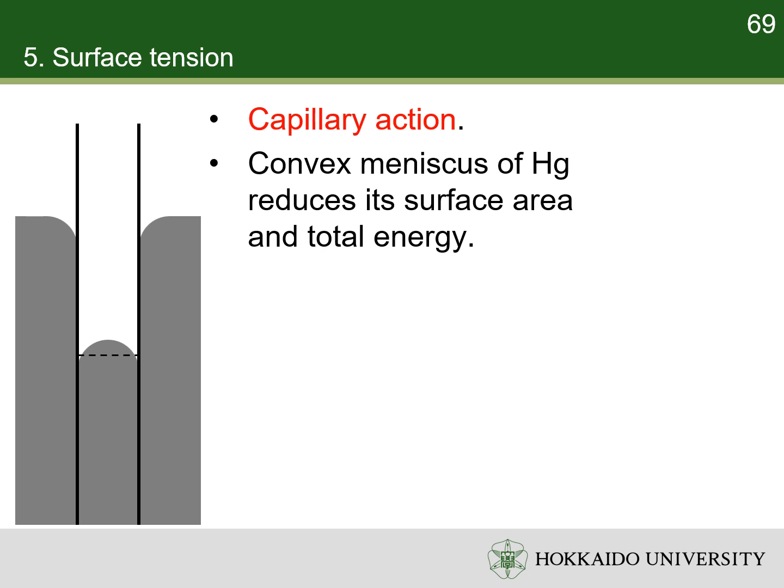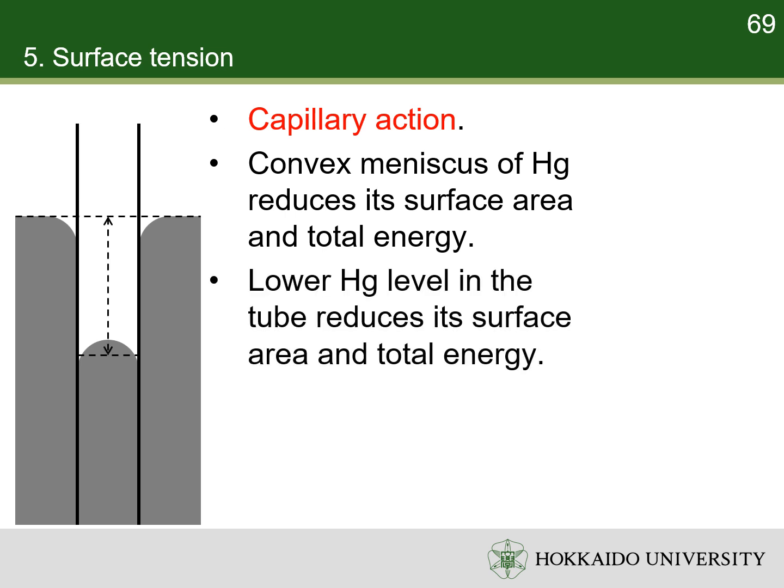If a tube is sufficiently narrow, the mercury level inside the tube is also lower than outside the tube to reduce the surface area of mercury to minimize the total potential energy.